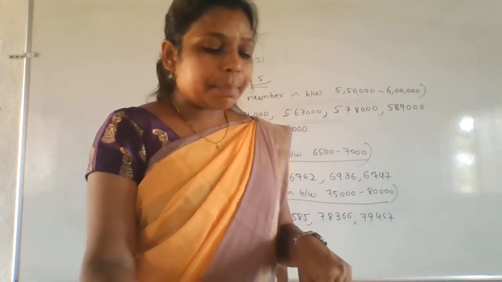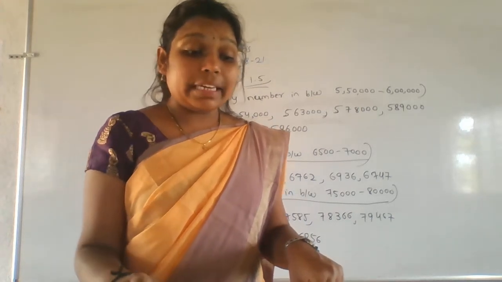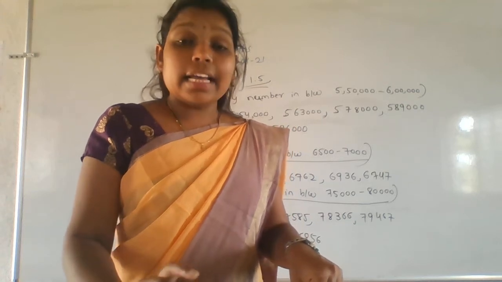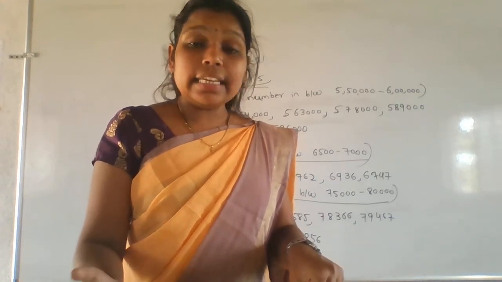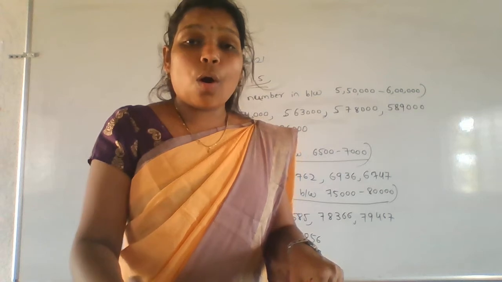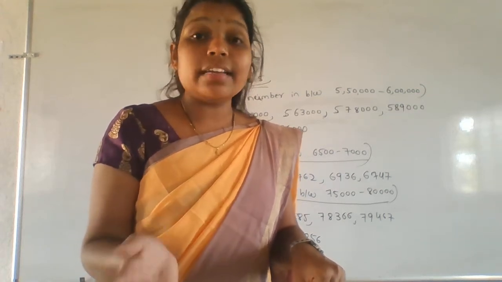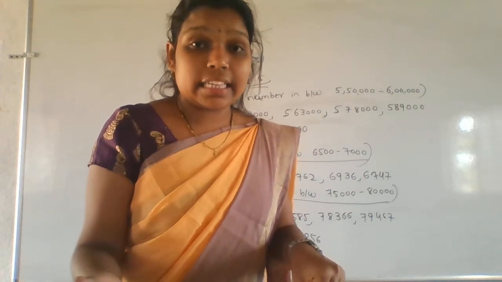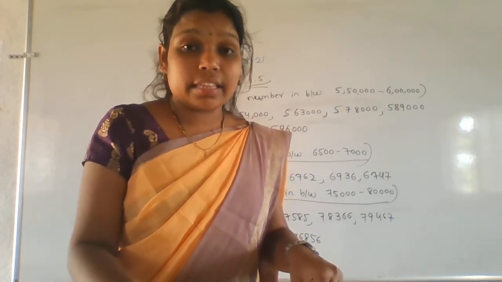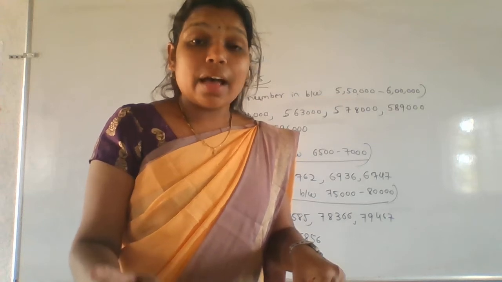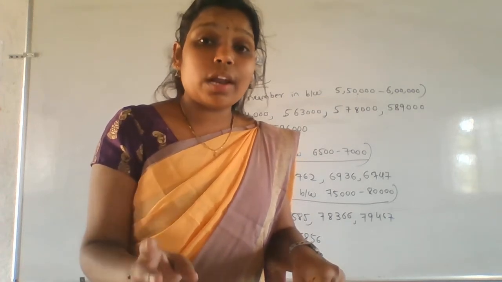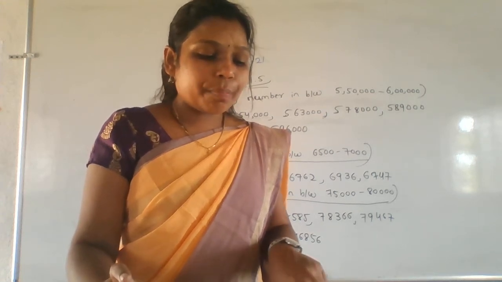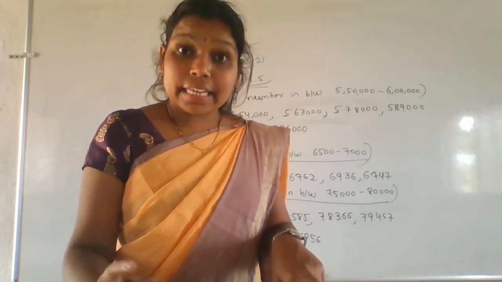Next point. A multiple of a number can never be less than the number. Okay. So multiples are always greater than the given number. It is not smaller than the given number. But a factor is always smaller than the given number. Okay. Next one. The number of multiples of a number is infinite. I told you already that multiples are infinite here.